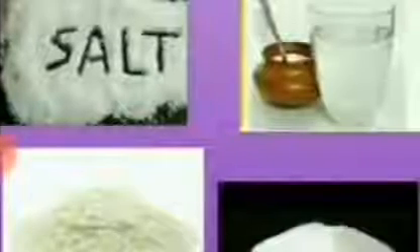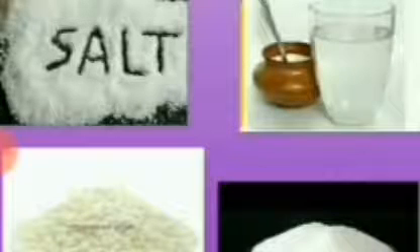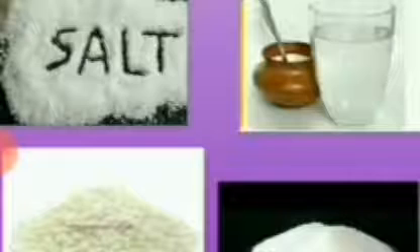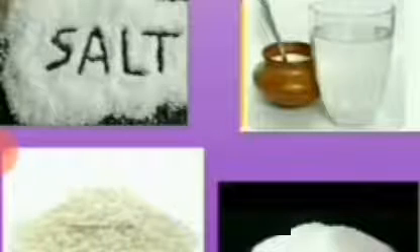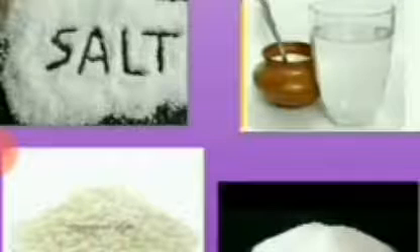Okay, students, let us start and you have to see the changes that take place. Other substances which you are going to take are as follows: oil, salt, powdered alum, washing soda, sawdust, honey, sand, turmeric powder, wheat flour.